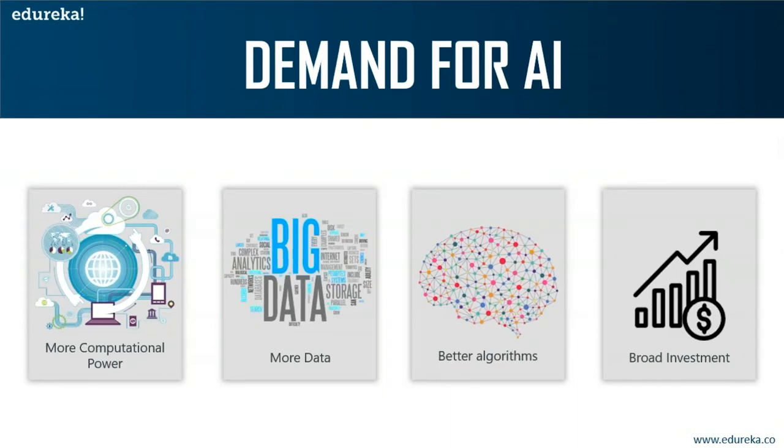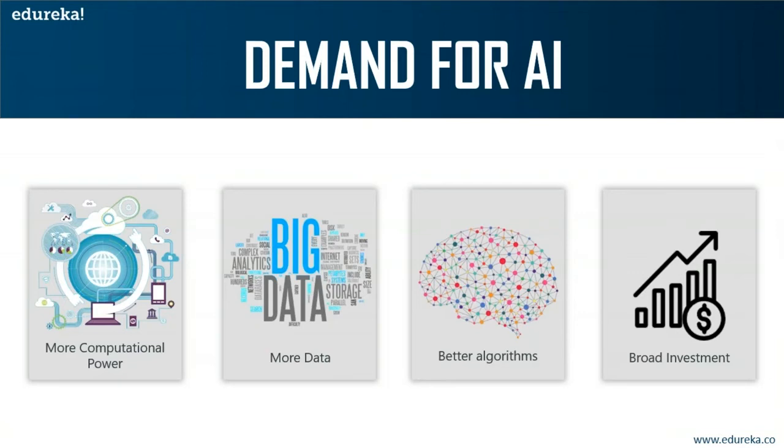The next reason is that now we have better algorithms. We have very effective algorithms which are based on the idea of neural networks. Neural networks are nothing but the concept behind deep learning. Since we have better algorithms which can do better and quicker computations with more accuracy, the demand for AI has increased. Another reason is that universities, governments, startups, and tech giants are all investing in AI.